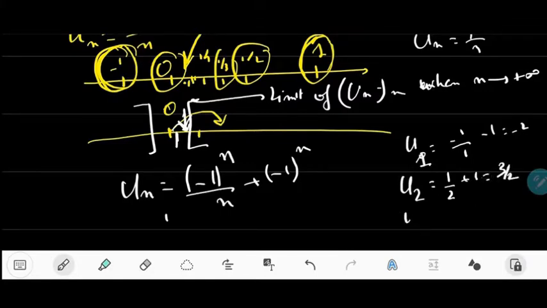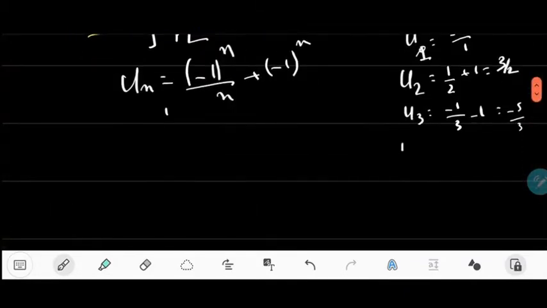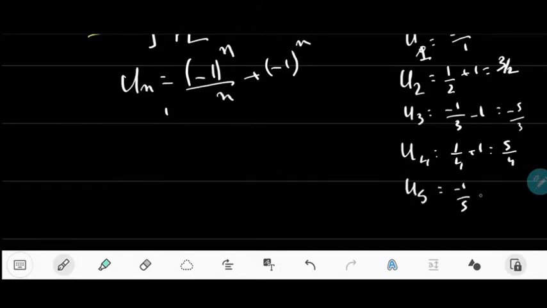Then u3 would be equal to minus 1 over 3 minus 1, which is equal to minus 5 over 3. Then u4 is 1 over 4 plus 1, which is 5 over 4. Then u5 is minus 1 over 5 minus 1, which is minus 6 over 5. u6 is equal to 1 over 6 plus 1, which is 7 over 6.